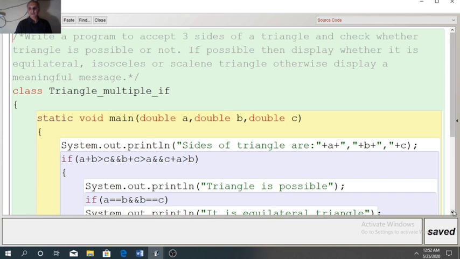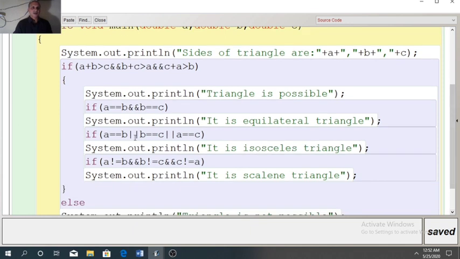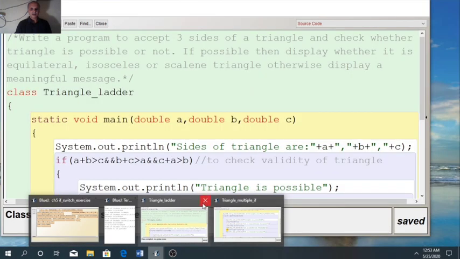What I have done here, up to here it is same. After that, instead of else if, only if is written, and here also only if is written. So in that case we will see whether it is working or not working.